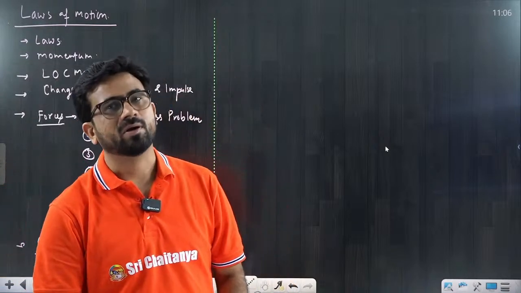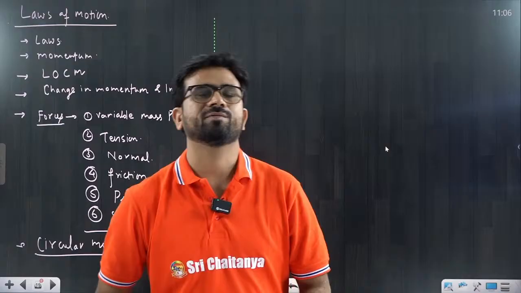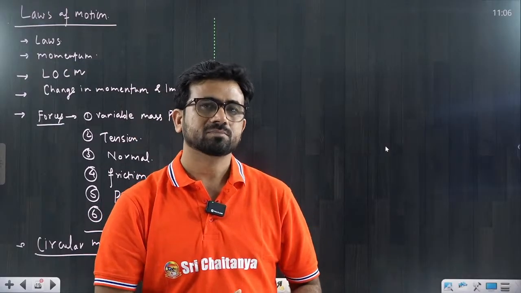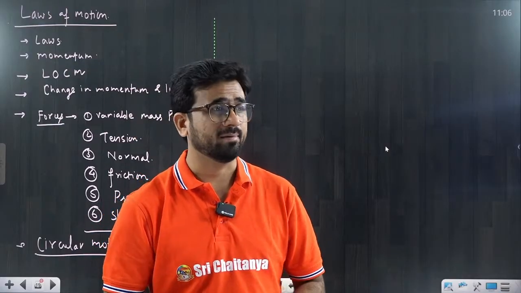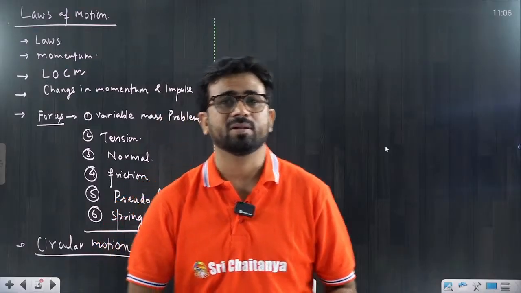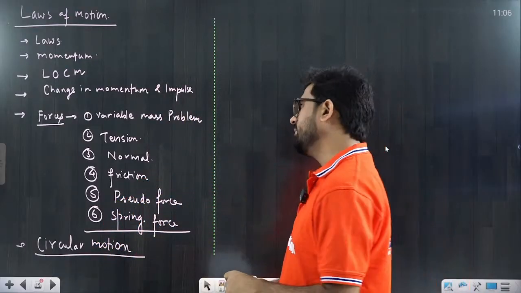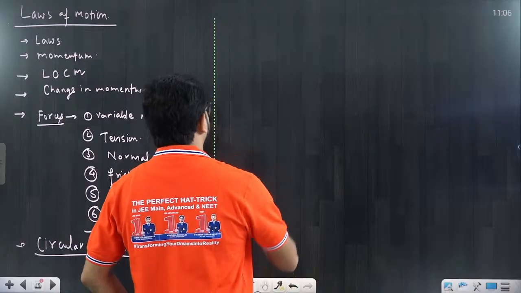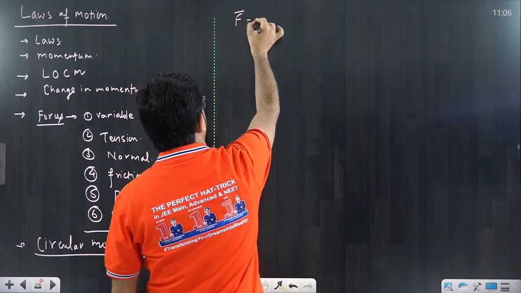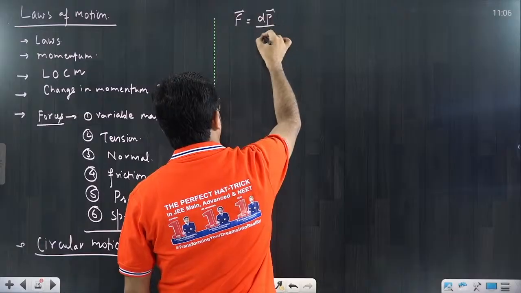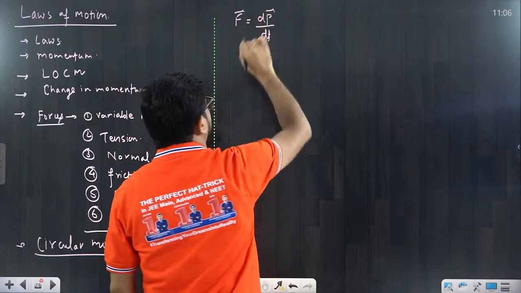We are just discussing the law of inertia, the first law. The second law is a very, very important law, the heart of mechanics, that we call the F equal to ma law. What is the meaning of that? F is equal to dp over dt. This is the second law. What is the meaning of dp over dt?